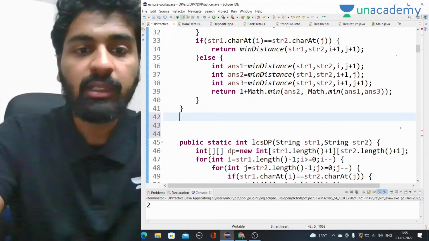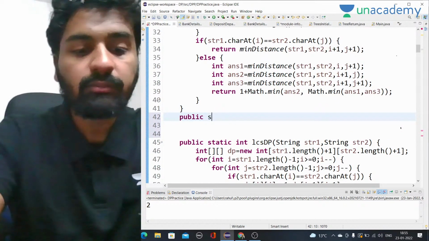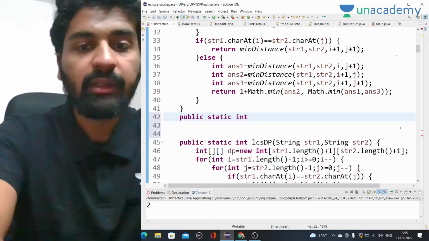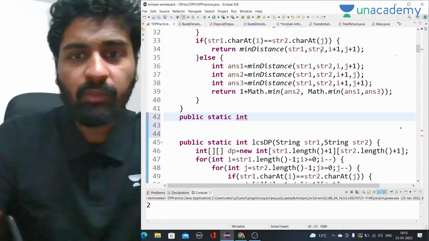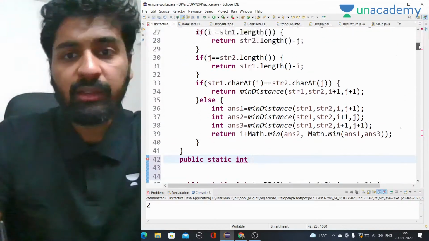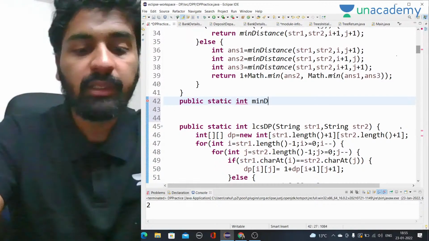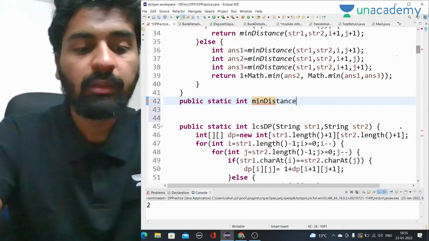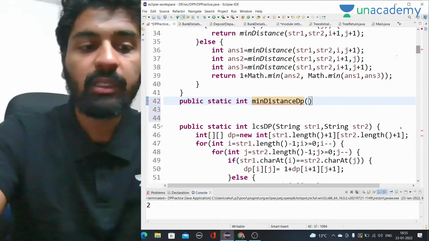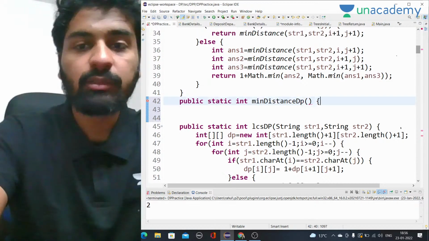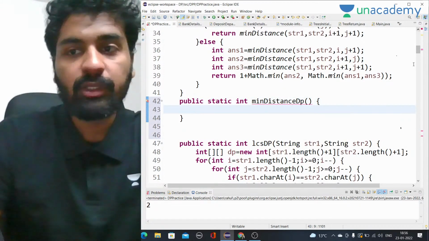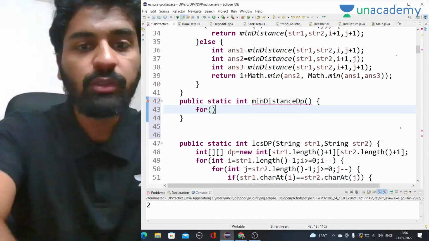Okay, so here we have public static int minDistance dp, right? What we are going to do is simply convert this code into ours. Same thing, we are going to start from the end.